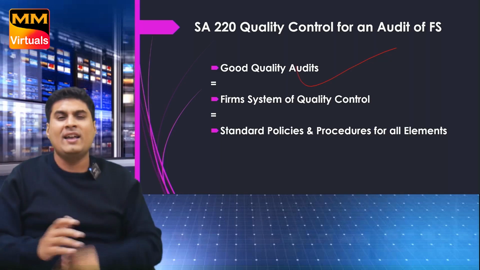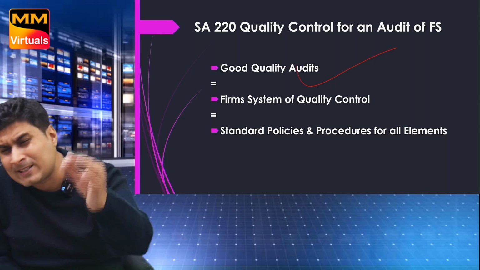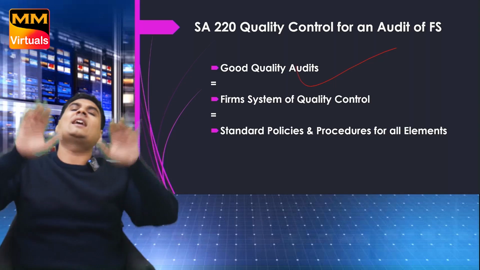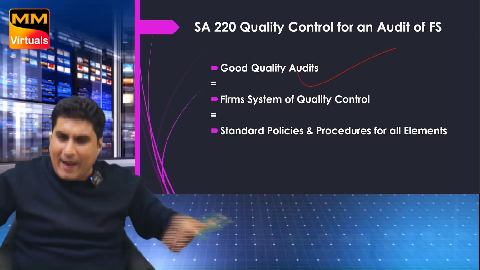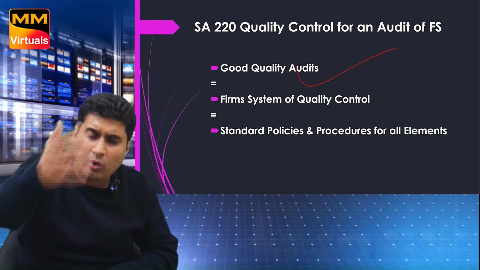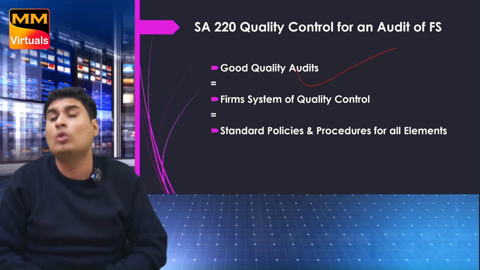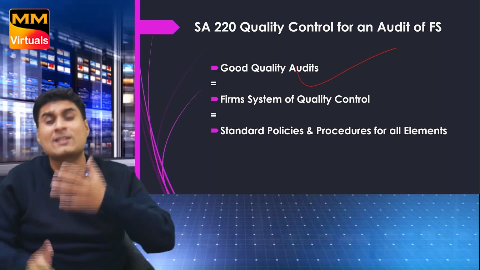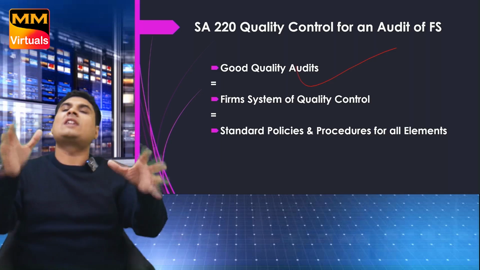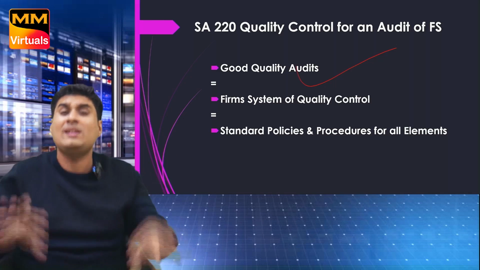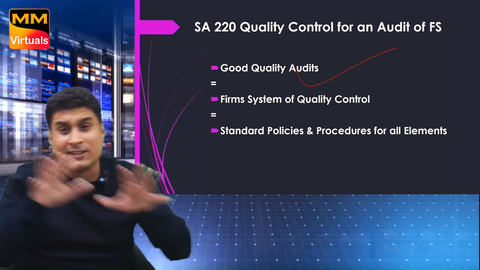One last time, SA 220 forms the system of quality control. Tell me last time, you want good quality audit or bad quality audit? Sir, we want good quality audit. When will the audit be of good quality? When you follow the system of quality control. Now tell me, system of quality control means what? Standard policies and procedure.